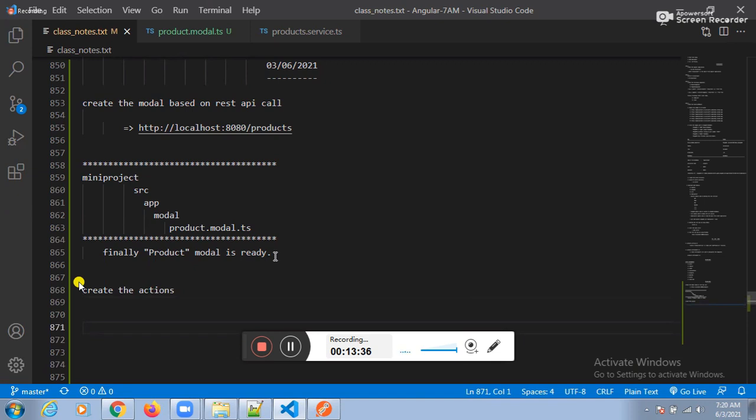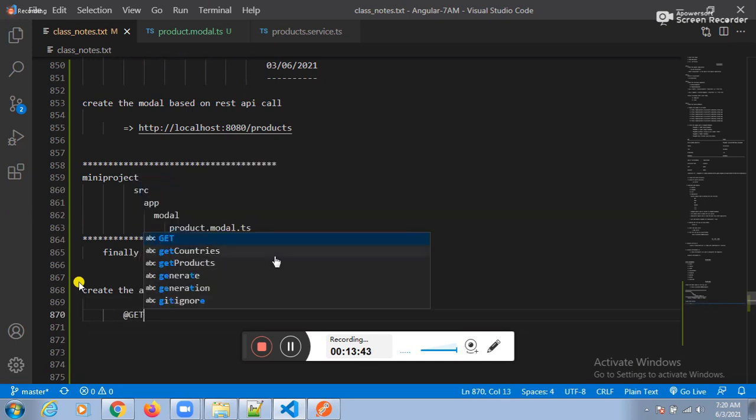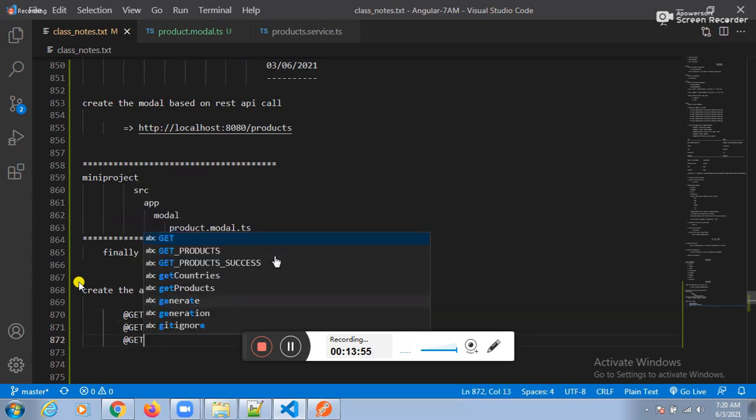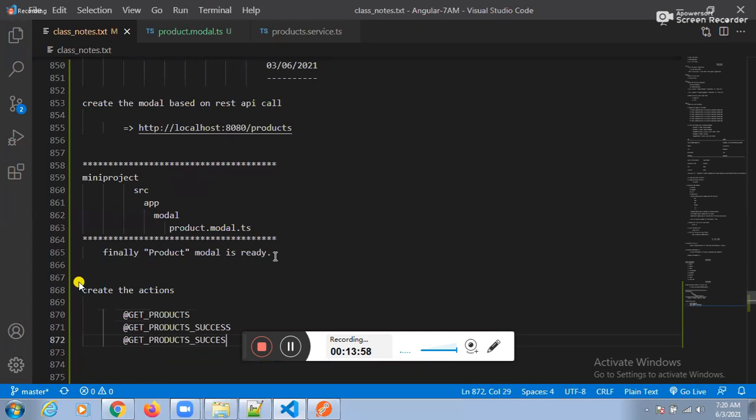Fine. Observe it. How many ideas do you have in your mind? What is the first idea? Get products. What is the second idea? Get products success. What is the third idea? Get products fail. Tell me, how many ideas we have? Three ideas. The first idea is get products.